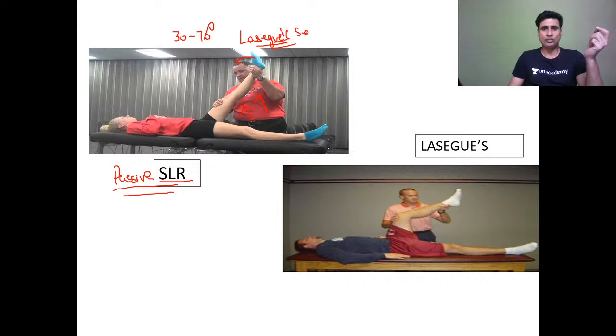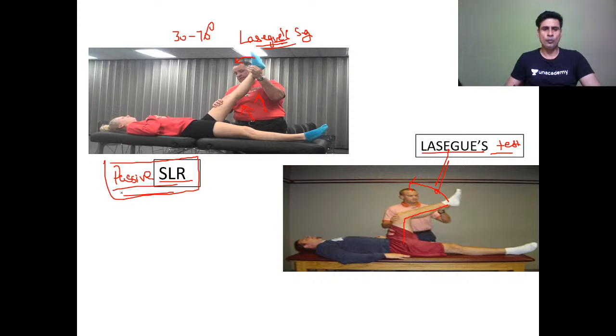Now this Lasegue sign we do in passive straight leg raising test. Now the Lasegue test, which is the other test for prolapse intervertebral disc, is a different test, which is a modification of passive straight leg raising test. In contrast to passive SLR, where we do in extended position of the knee, here in Lasegue test we do in flexed position of knee and hip, and then we start extending the knee.